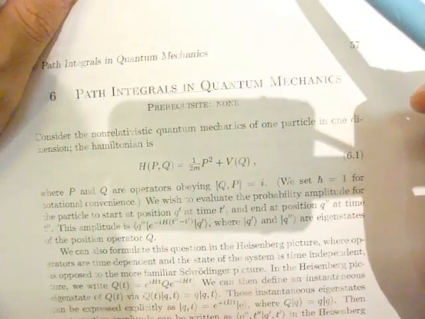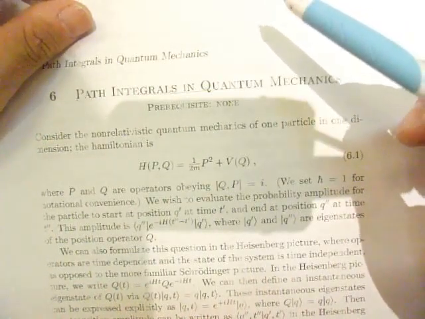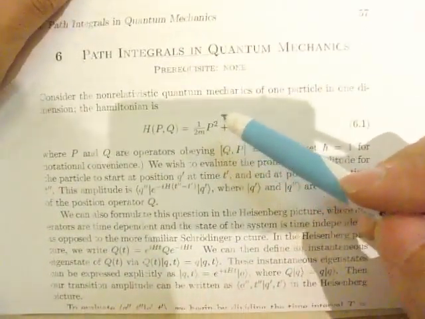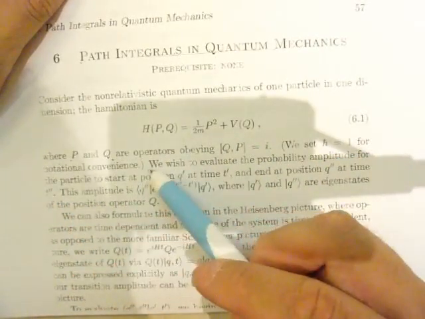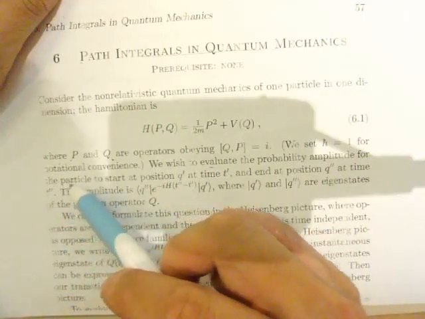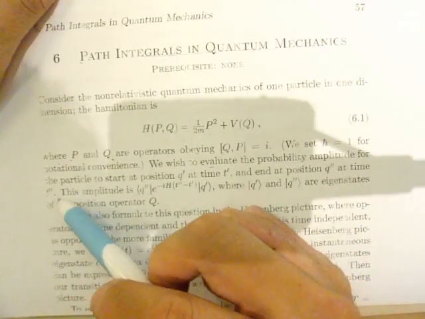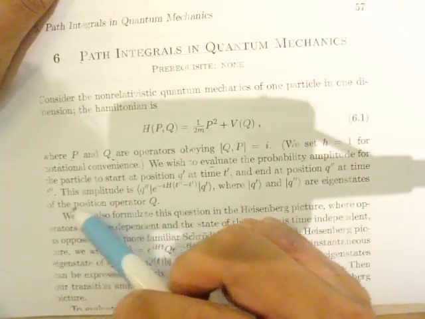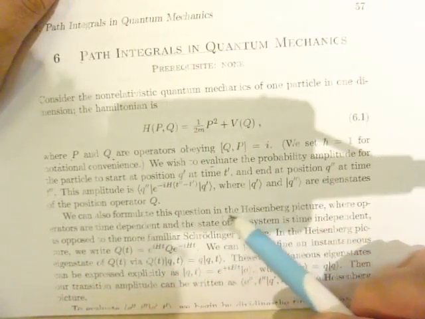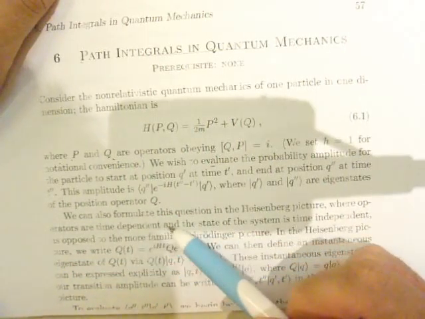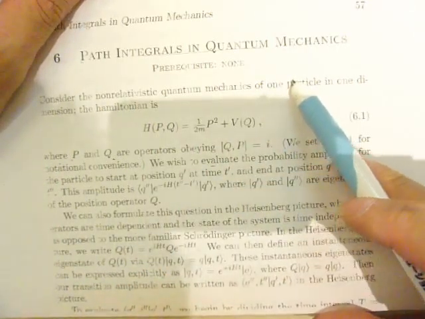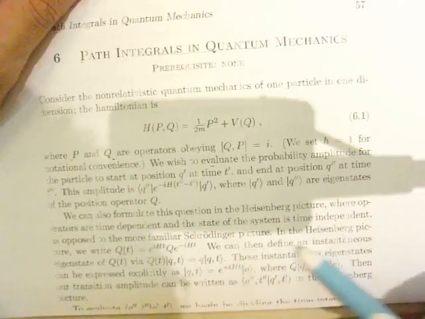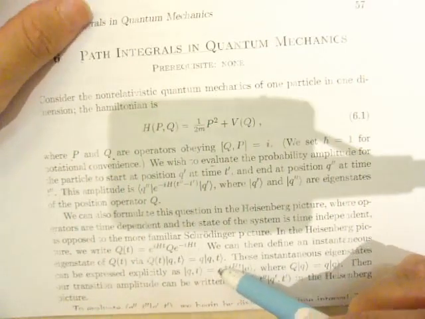Consider the non-relativistic quantum mechanics of a particle with a one-dimensional Hamiltonian. Where the P and Q operators are given, we wish to find the probability amplitude for a particular position at a given time, where the eigenstate of the position operator, we can formulate the question in the Heisenberg picture, where the time-dependent state of the system differs from the Schrödinger picture at different instants of time.